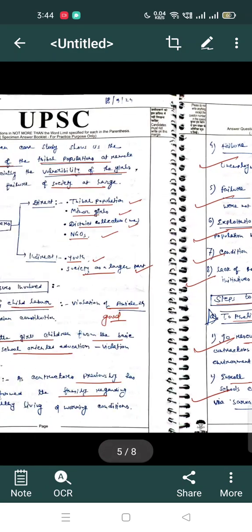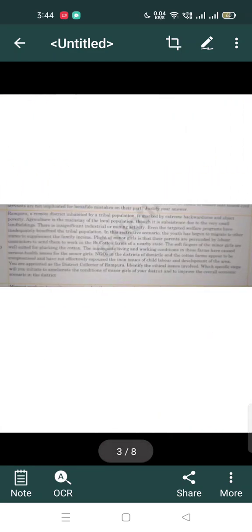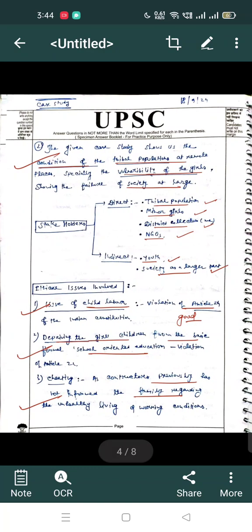Okay, because it will take so long if I go for reading all these things. So after reading the case studies, I will tell the pattern of how we have to write the case studies.